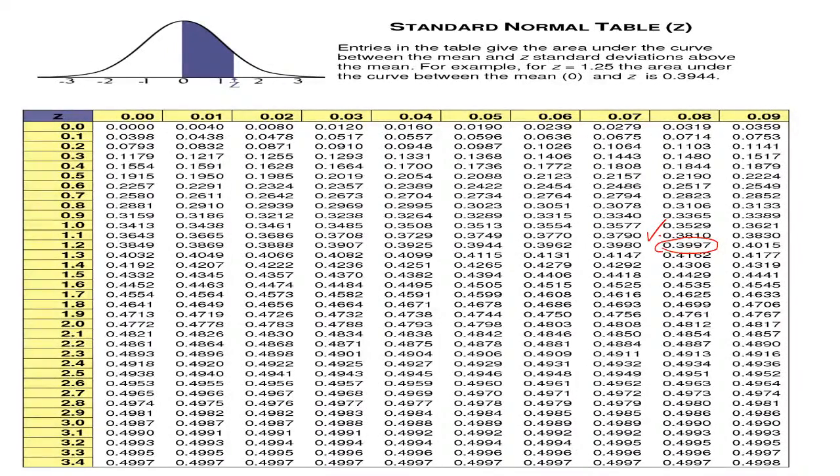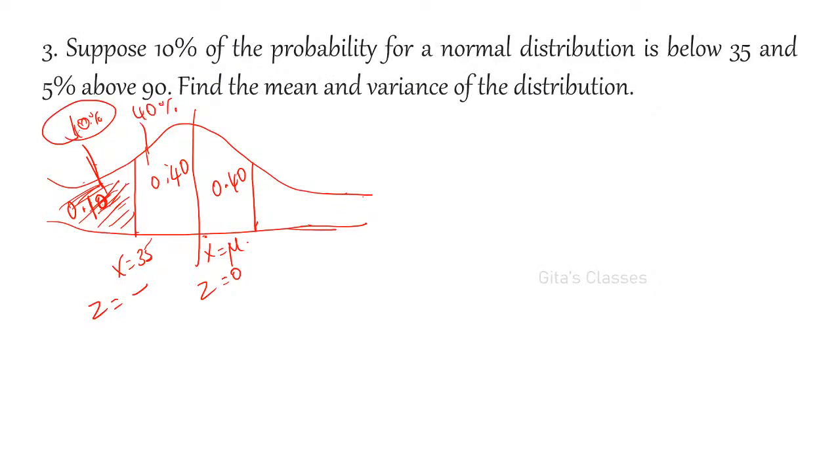Simra, it is minus 1.28, correct. Very good, Simra. For 0.3997, the corresponding value you have to take is 1.28, and it should be on the left hand side. Therefore, minus 1.28. Very good. Excellent.